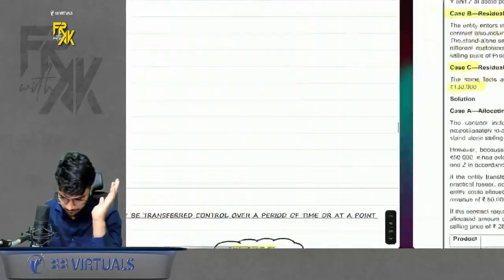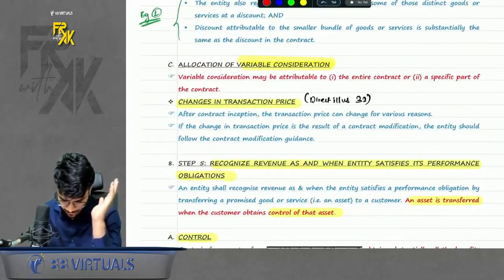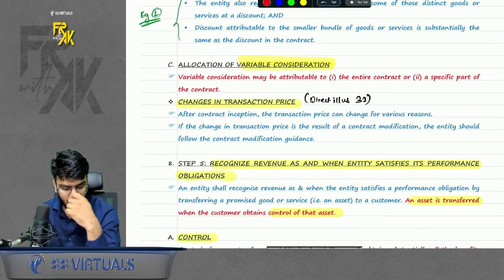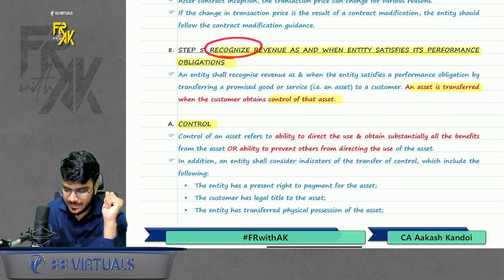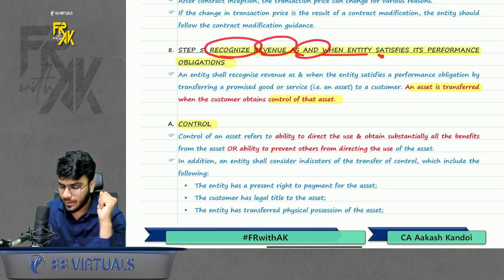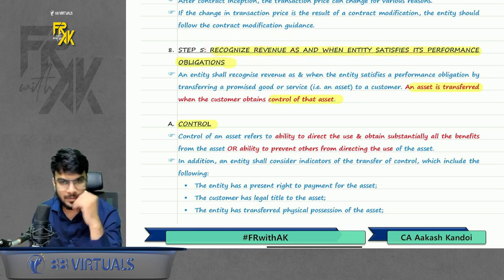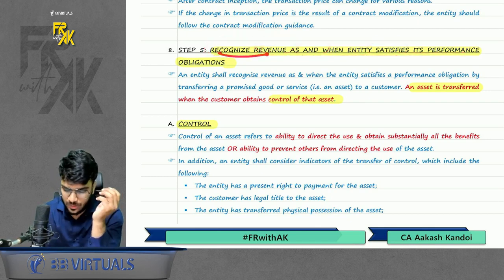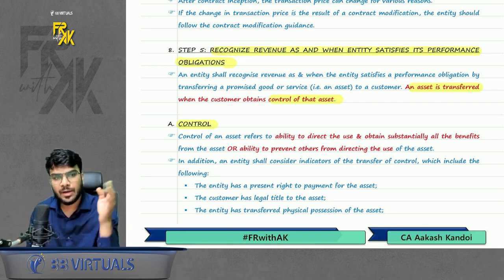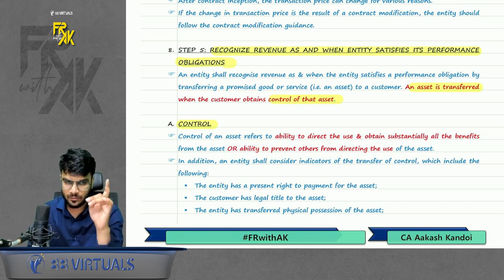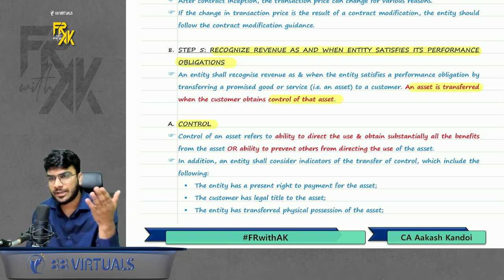Perfect. So this was your which step? Step number 4. Now we move on towards step number 5. That is recognize revenue as and when entity satisfies its performance obligations. So when should the company book the revenue? See, you can book revenue in 2 ways. Either you can book the revenue over the period, or you can book the revenue one shot. That is on one single day. Either it can be first day, it can be last day.